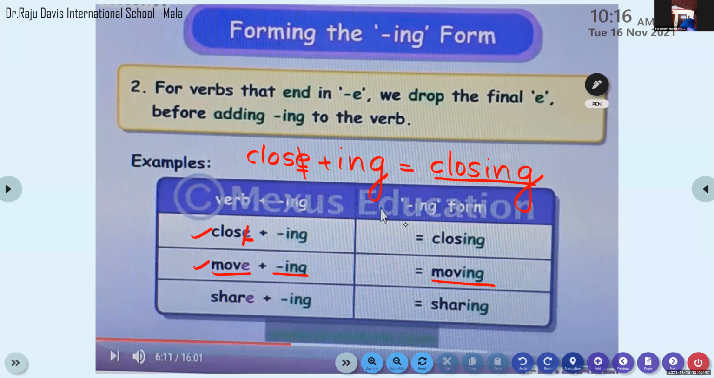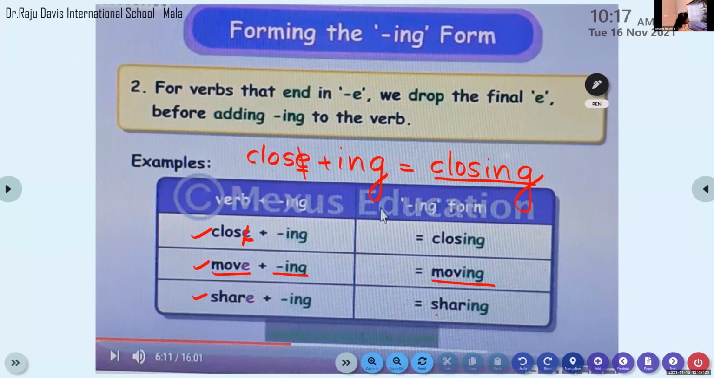Ma'am, Fardeen has finished. Okay. Ma'am, rough book also finished. Okay. So now write the third word, share.